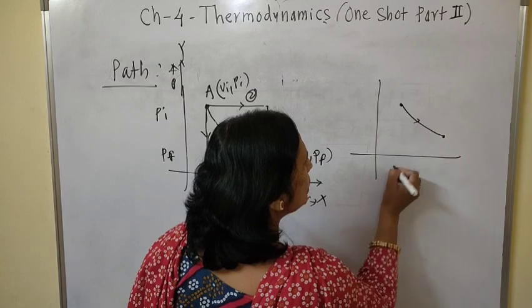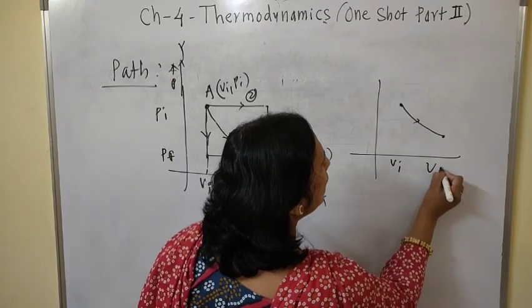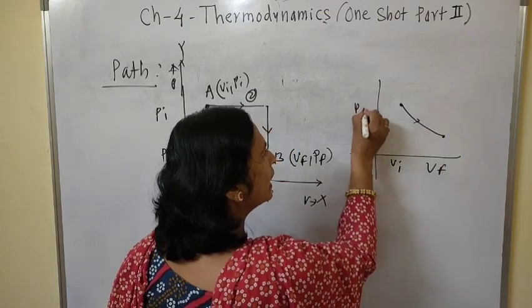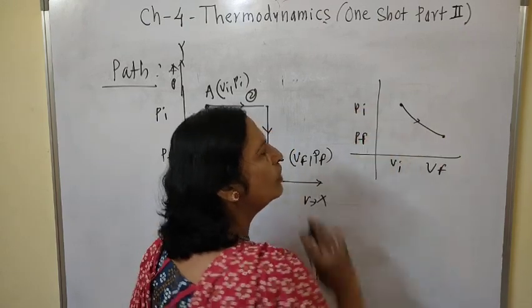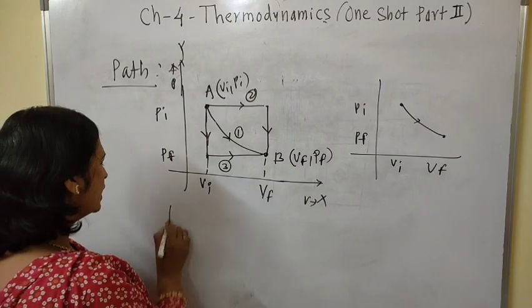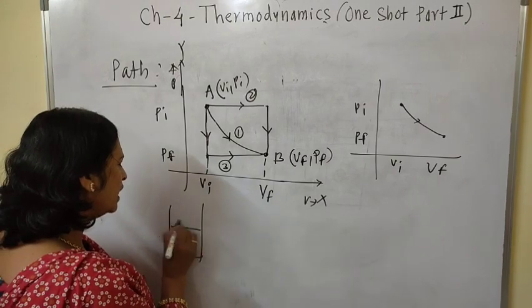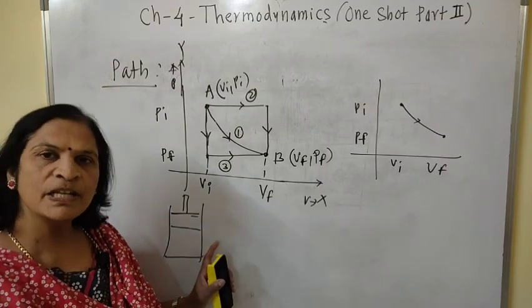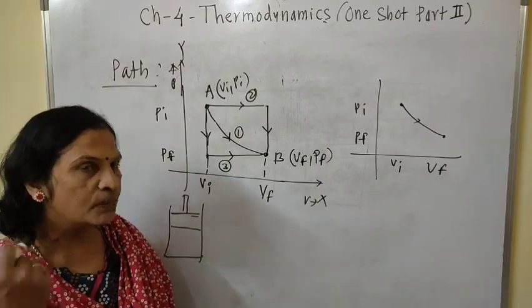Now in this case, volume goes on increasing and pressure goes on decreasing. We already studied that when volume goes on increasing, expansion is there, and when expansion is there, work done is always positive.